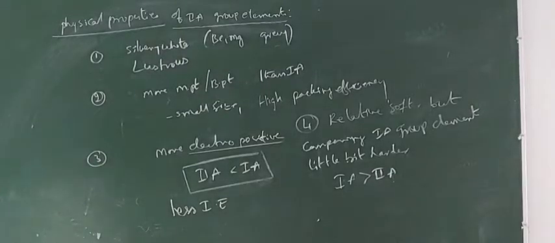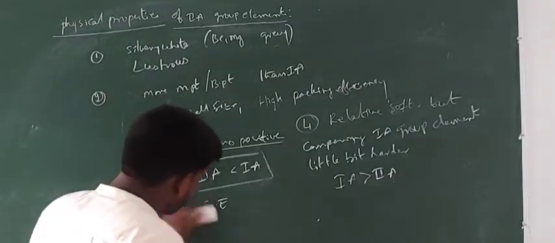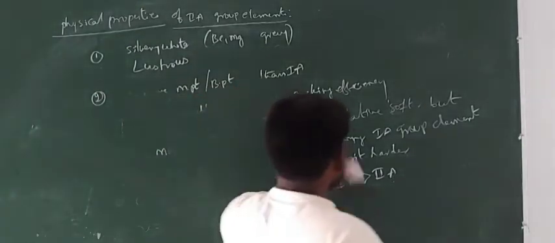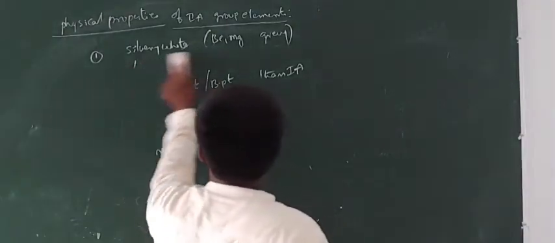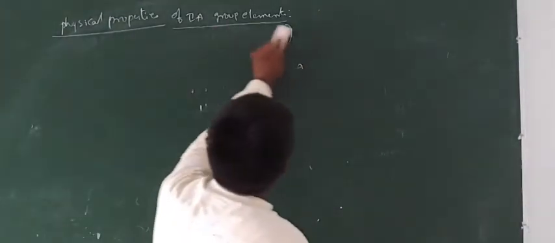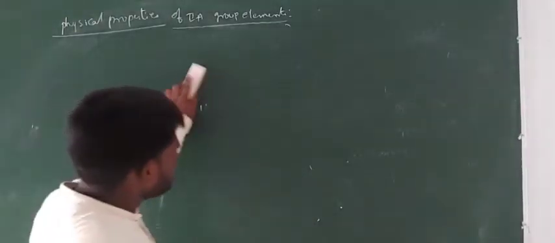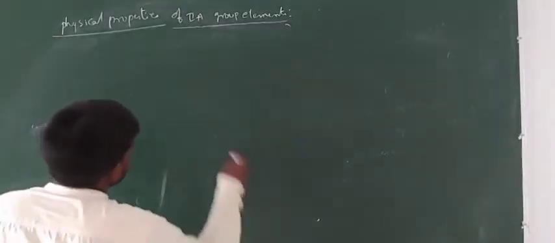Next, let us see the chemical properties of the second A group elements. Before the chemical properties, let us see the flame test. In flame test, what type of colors will be given by second A group elements? Except beryllium and magnesium, the remaining metals can give various colors.